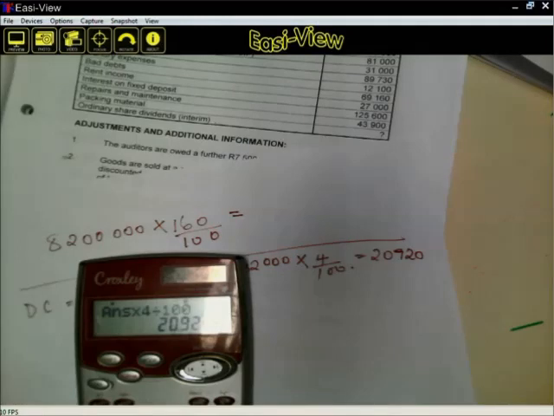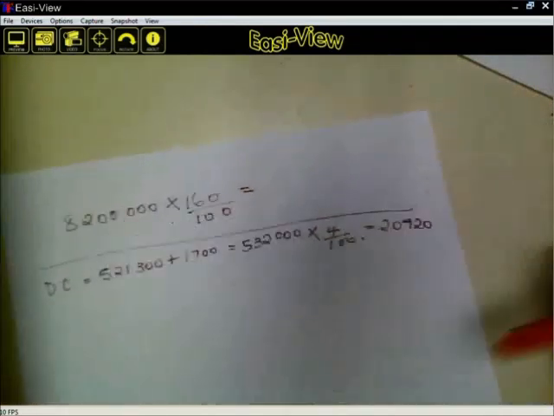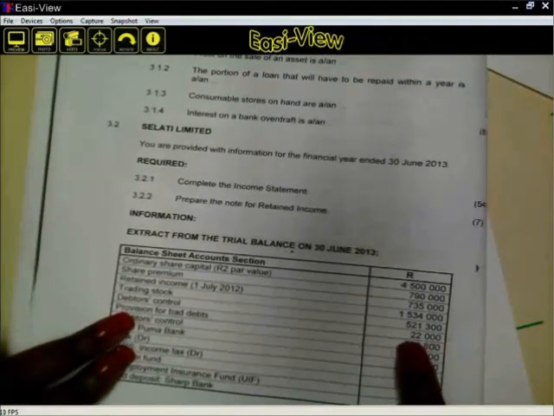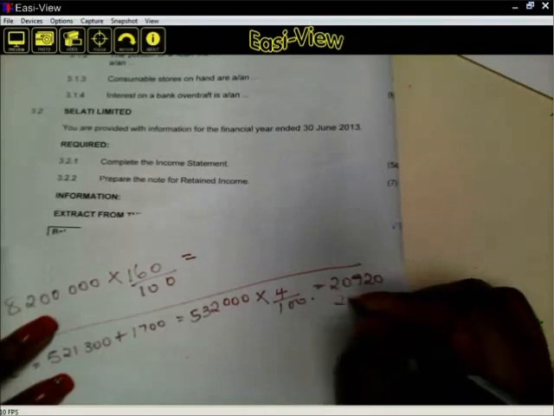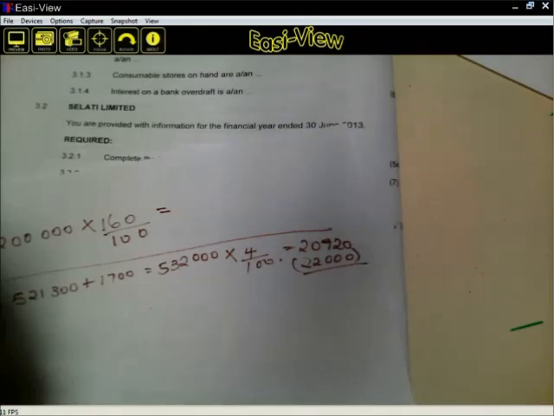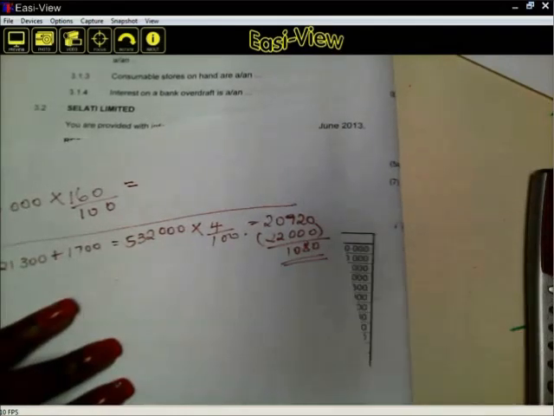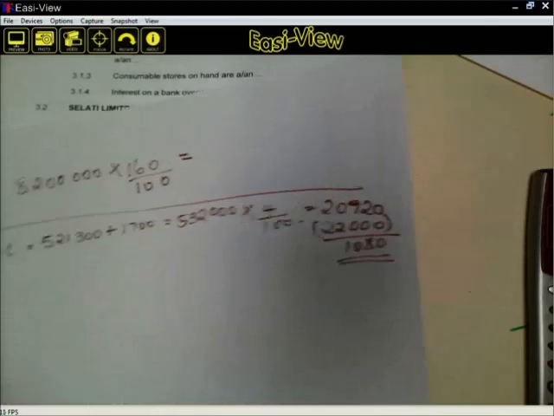Remember, provision for bad debts can be an expense, it can be a profit. So let's check from here how much it was; it will be determined by what we are having here. Provision for bad debts was 22,000. Then after we have adjusted, it was 20,920. So 22,000 less 20,920 will be 1,080. This 1,080 is going to be an income.